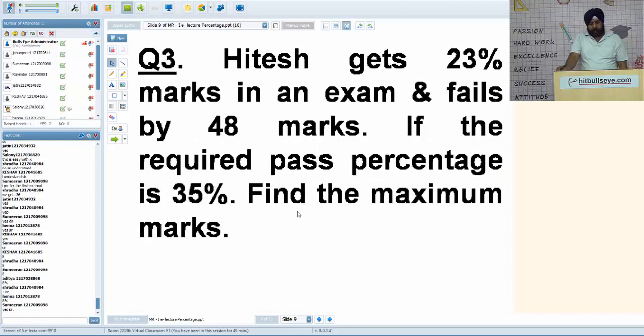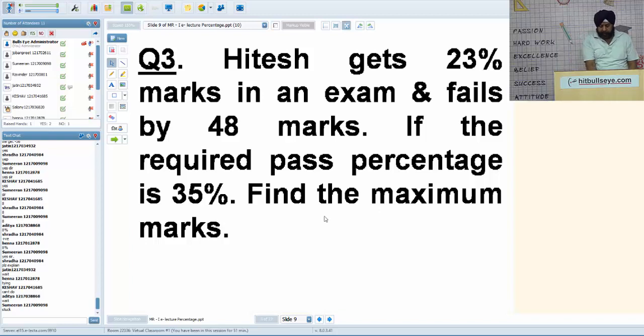Hitesh gets 23% marks in an exam and fails by 48 marks. If the required pass percentage is 35%, find the maximum marks. Quick, one of the very easier questions and frequently asked in the papers. Yes, anyone with the answer? Okay, no one? Any guesses? I think I should do it.